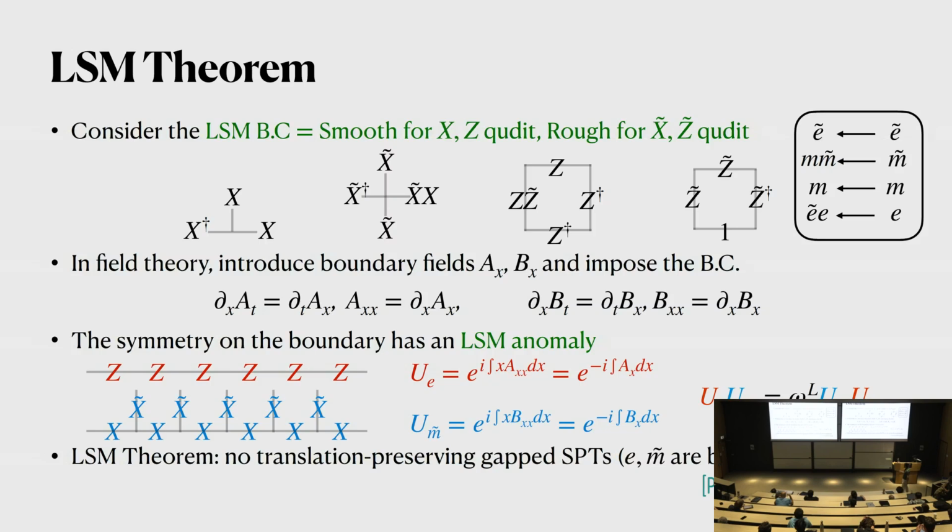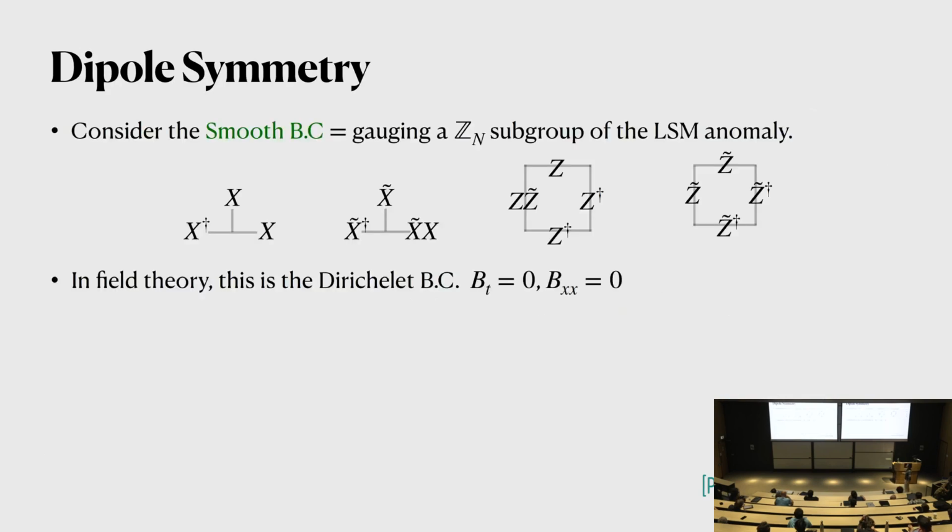Of course, we use this symmetry TFT. And then the other thing is that you can also consider a boundary condition which is a smooth boundary condition for all of the qubits.